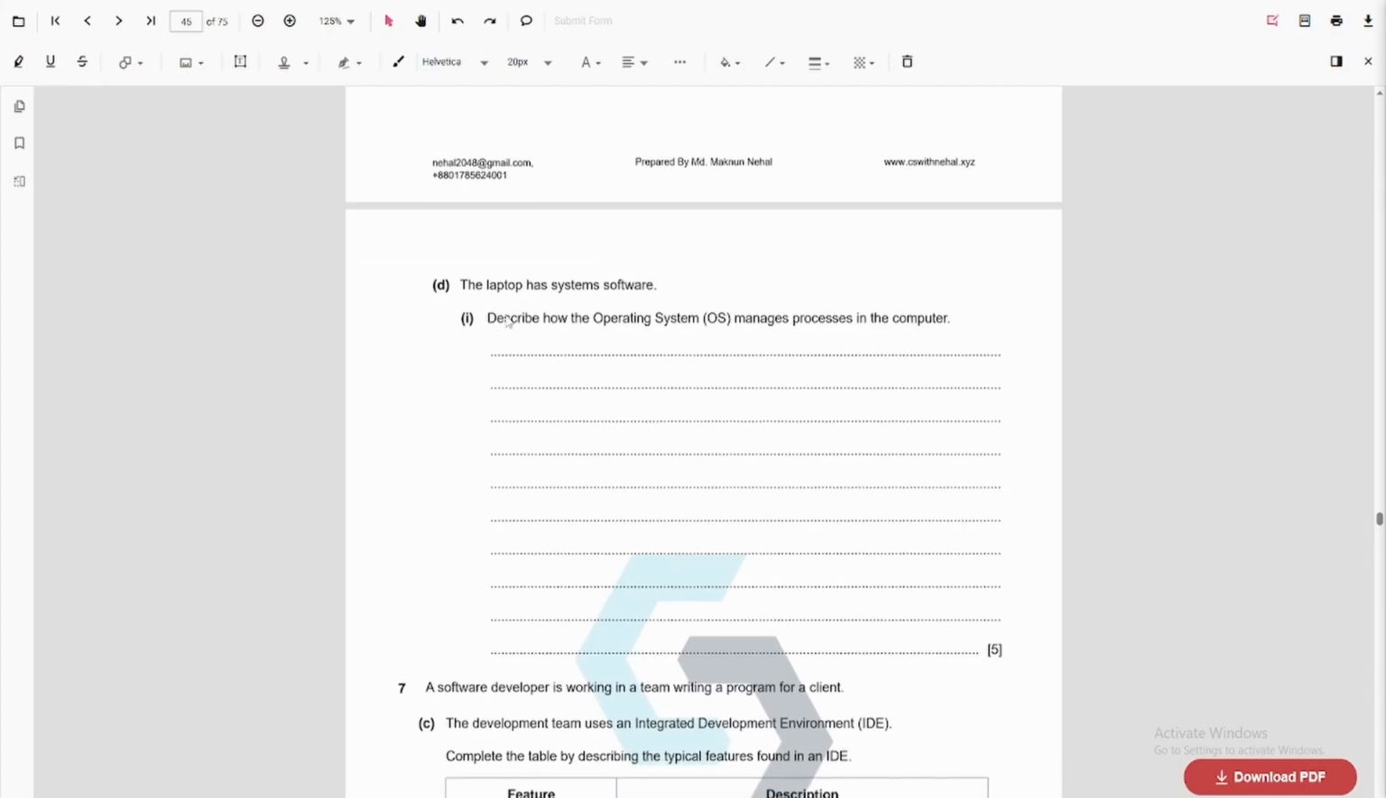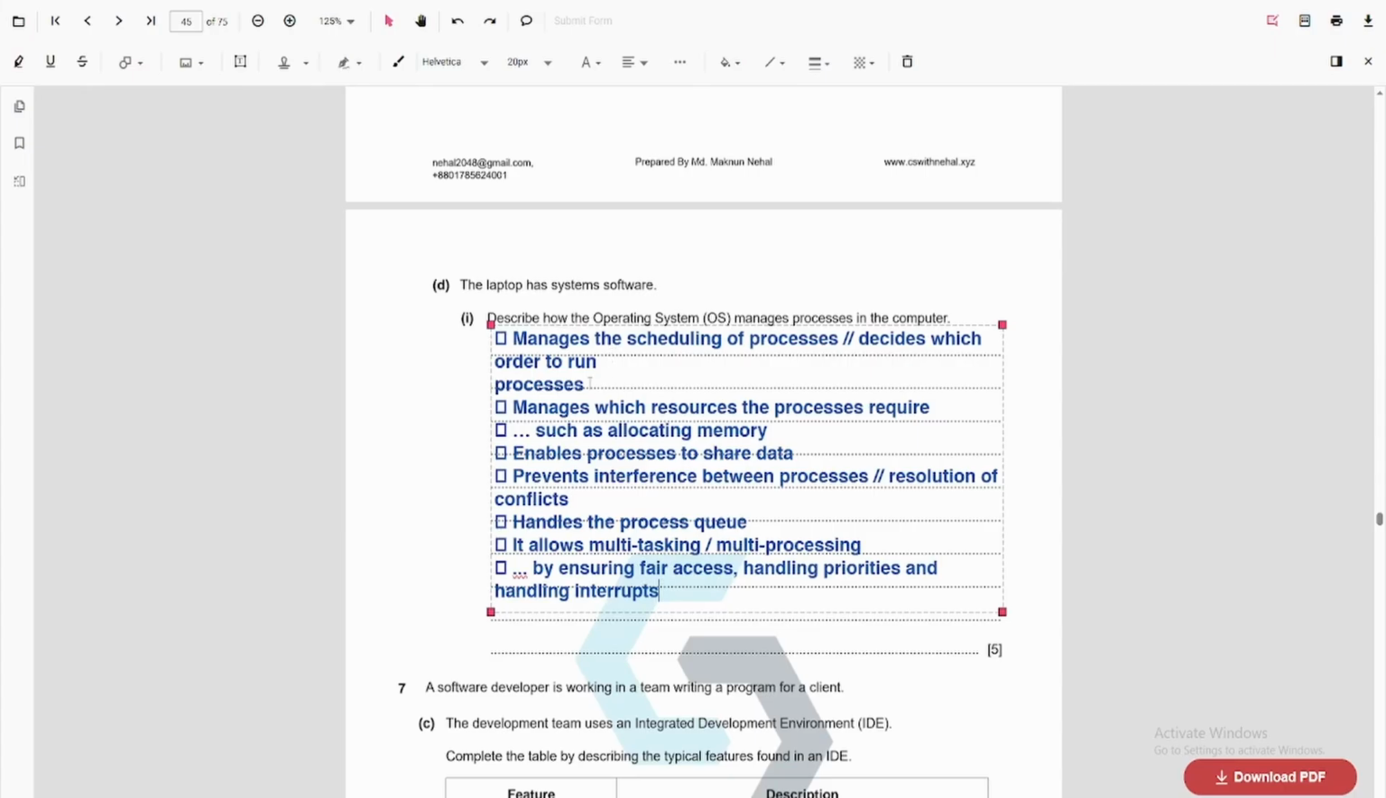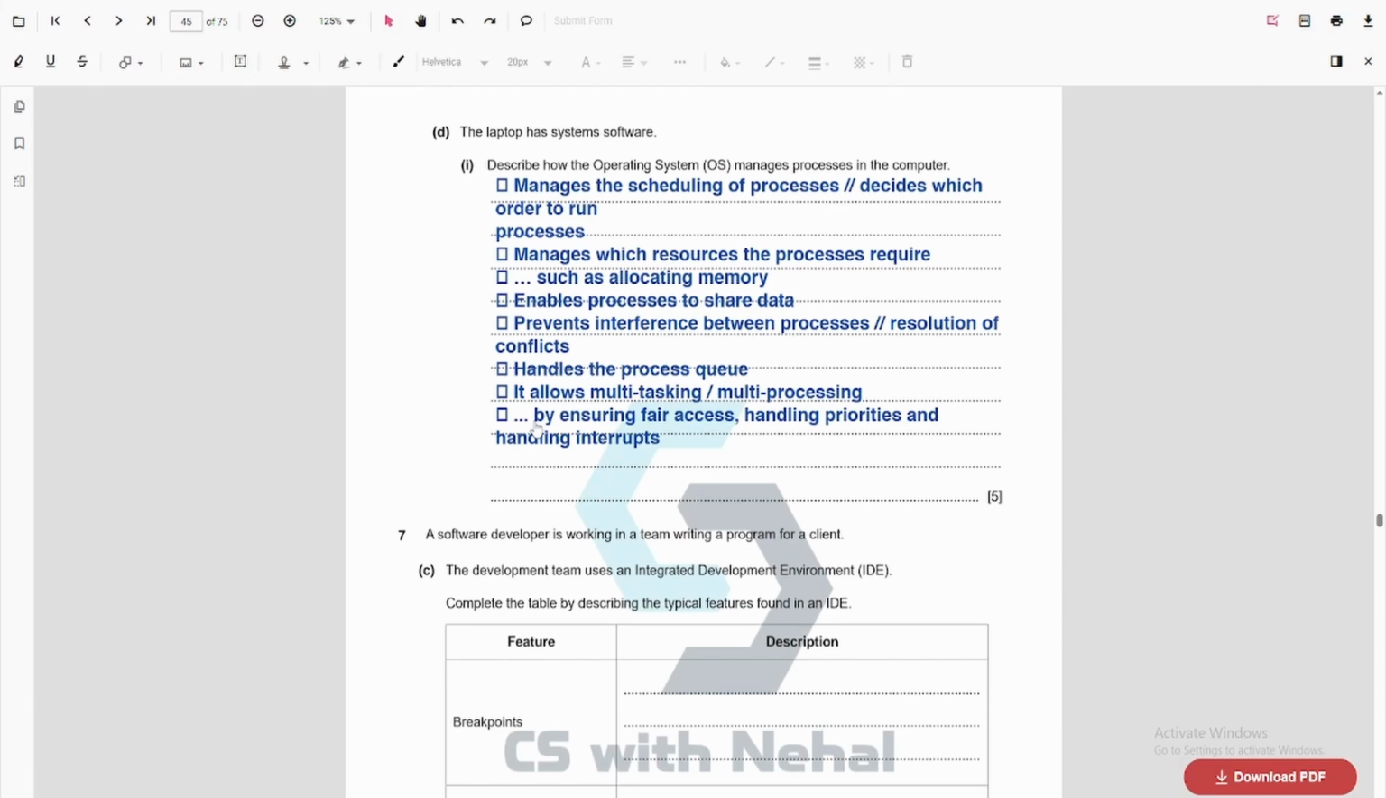The laptop has system software. Describe how the operating system manages processes in the computer. Here you need to write what is happening in the process management. So inside process management, we manage the scheduling of processes, meaning we decide which order to run the process. We manage which resource the process requires, such as allocating memory. We also enable processes to share data. We prevent interference between the processes. We make sure that two processes are not using the same memory, right? We handle the process queue. It allows multitasking, multiprocessing, and by using fair access, handling priorities, and handling interrupts.